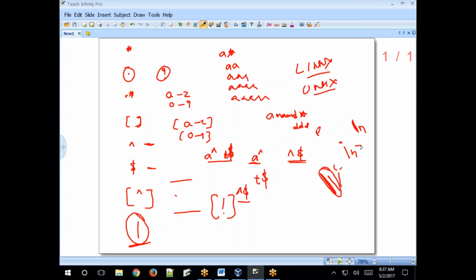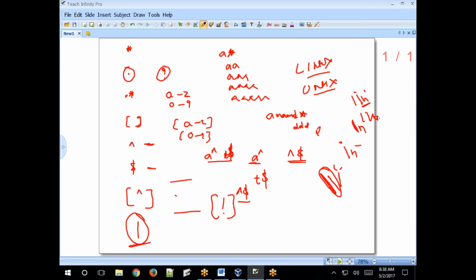Both are different. If you specify it like this, then the shell treats it as a new line character. So here the escape character is protecting the subsequent special character. Tabs, tab spaces, like this. Clear?